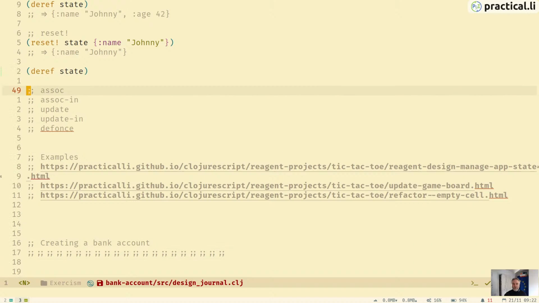And we can use assoc and assoc-in. We can also do update. The difference between assoc and update is that assoc is adding or replacing values in a map that the atom is managing, whereas update is going to take the original value and update it with a function.